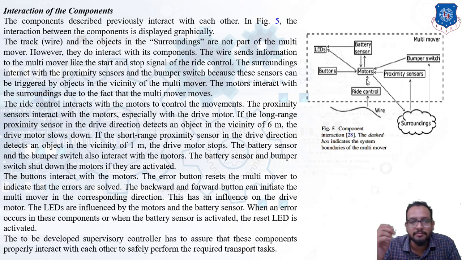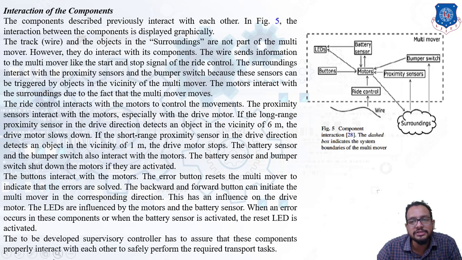Now the battery sensor and the bumper switch also interact with the motor, as the arrows show. The battery sensor and bumper switch will shut down the motor if they are activated. Obviously, if the battery is low, the multi-mover should not be moved, so a shutdown has to take place automatically. Similarly, if the bumper switch is on, it has to shut down the motor. So the commands will be provided to the motor to stop the multi-mover.